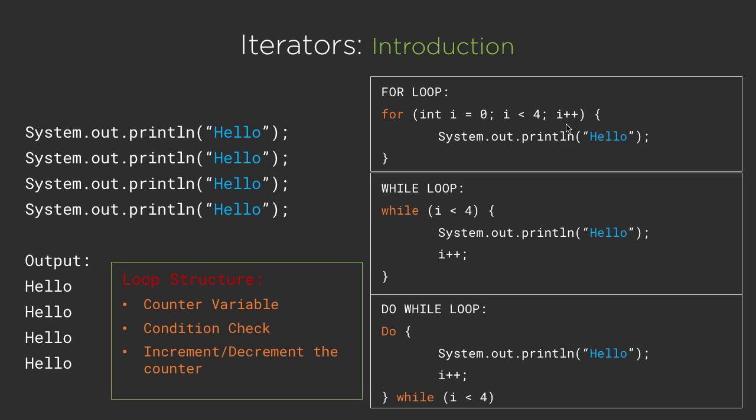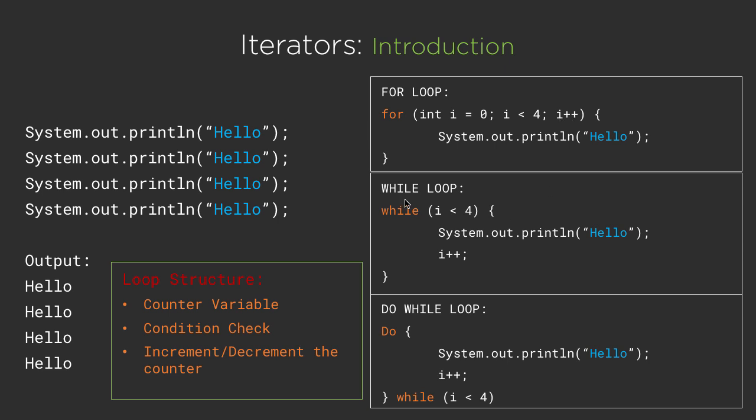So we have to make sure each time we loop through, we either increase the counter or decrease the counter. Now here I am incrementing the counter by just 1 unit. You can increase or decrease the counter by either 2 units, 4 units, or 10 units. It is totally up to your wish.